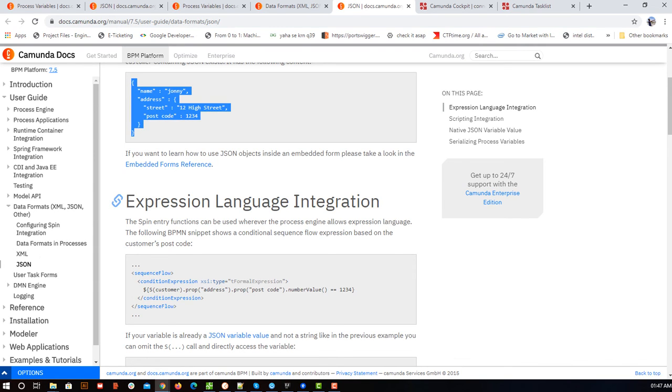Instead of accessing $customer, you will say S, because the customer that you are accessing is in string format. S means that the JSON which is in string format will be converted to JSON. Now you can access the properties, including nested attributes. You can see it accessed address, then inside that one more property. That's how we can access any JSON attribute which is in string format.